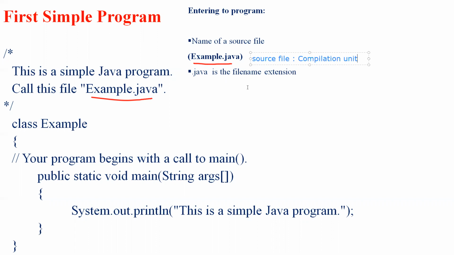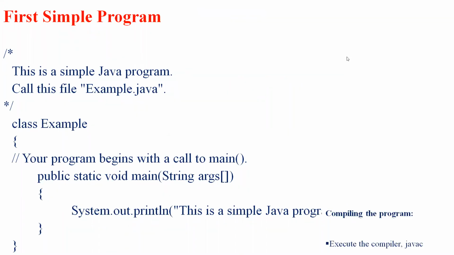So to save any file in Java, we always use .java as the extension for the source file, whichever Java program we want to save. So this is about how we enter a Java program.